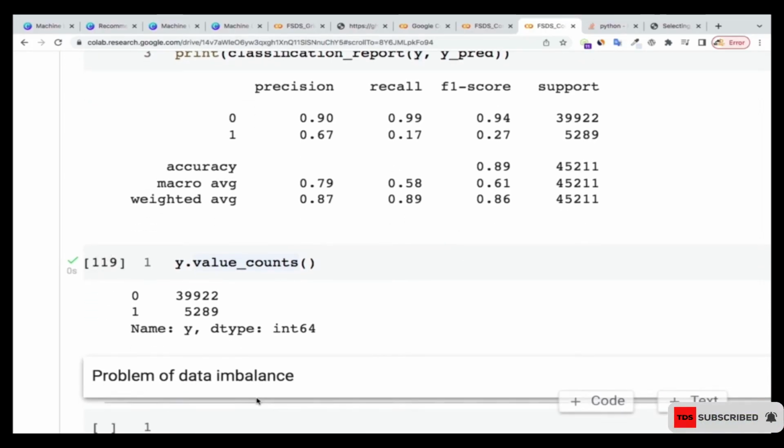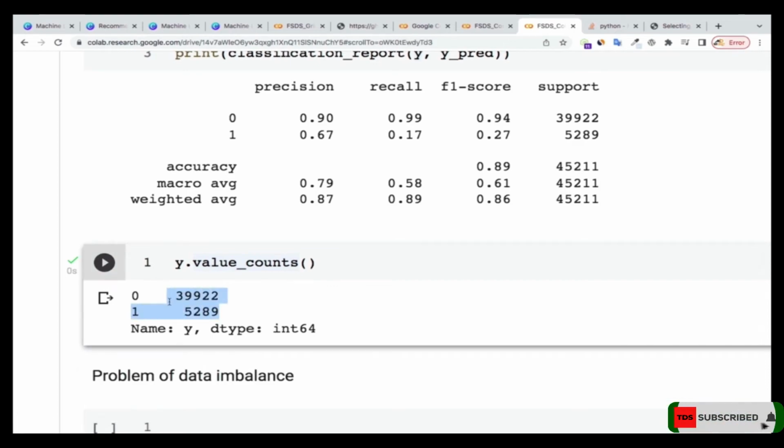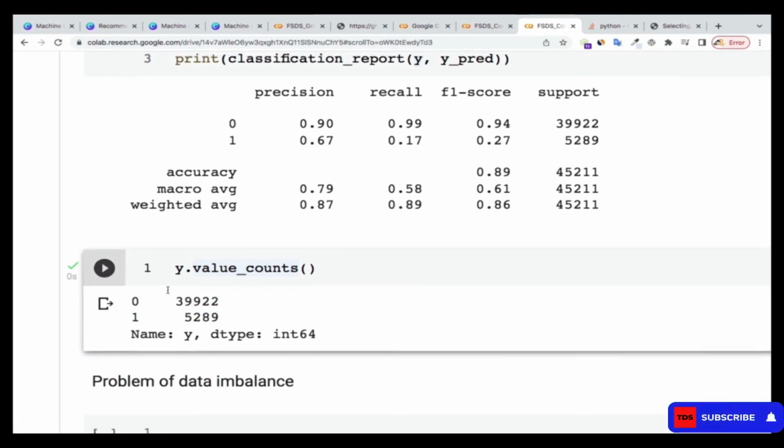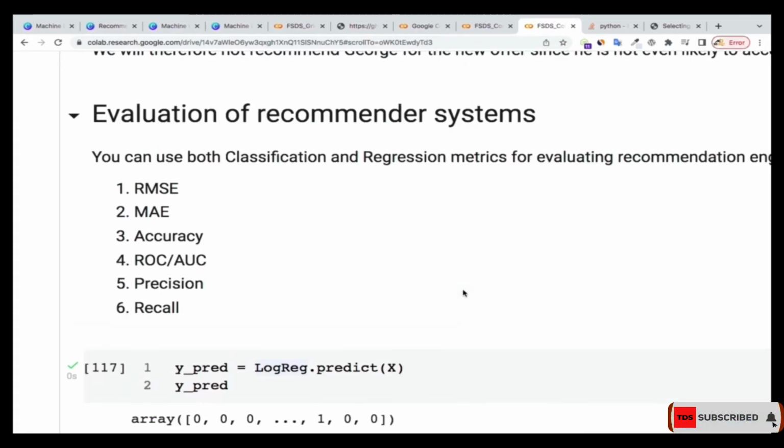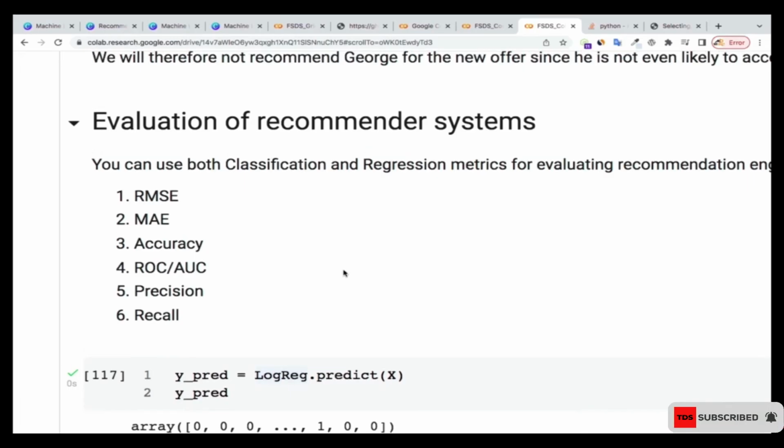So what you can do is go back and use the data imbalance techniques that we learned earlier on, the upsampling and downsampling techniques, to upsample the lower class to match the upper class, so that you rebuild the model and do it again. We just run the same process that we have just done. The evaluation metrics are just the same as we've used so far in the machine learning class.